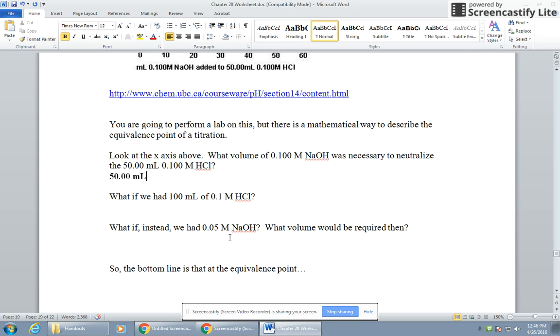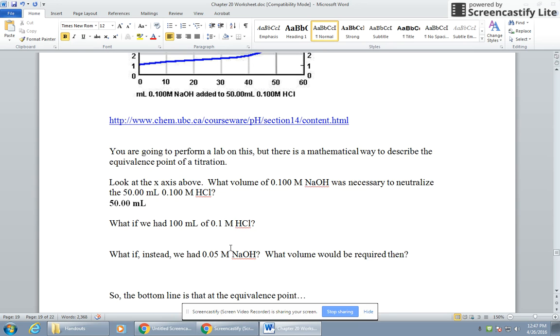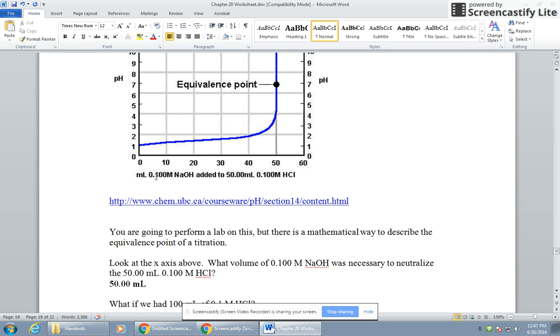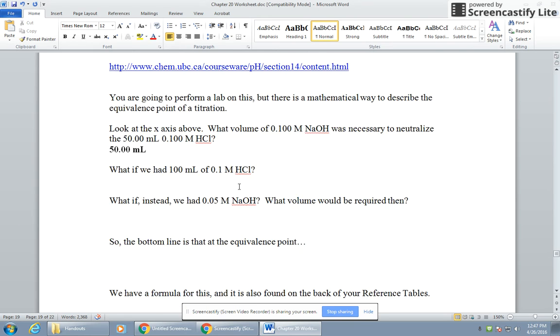Now, here's the bonus question. If you can get this, that's awesome. If you can't, it's not a big deal. What if instead, you still need to write an answer down, okay? So you can't get credit for your homework without writing an answer down here, too. What if instead of having 0.1 molar NaOH, I had 0.05 molar NaOH, so less concentrated NaOH, and I had my 50 milliliters of 0.1 molar HCl.